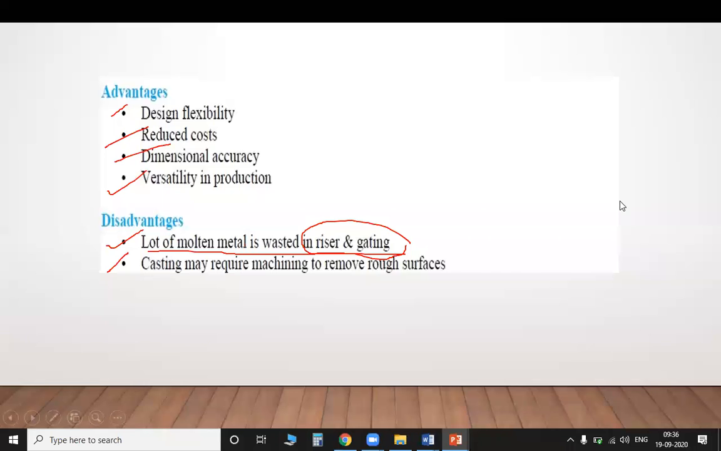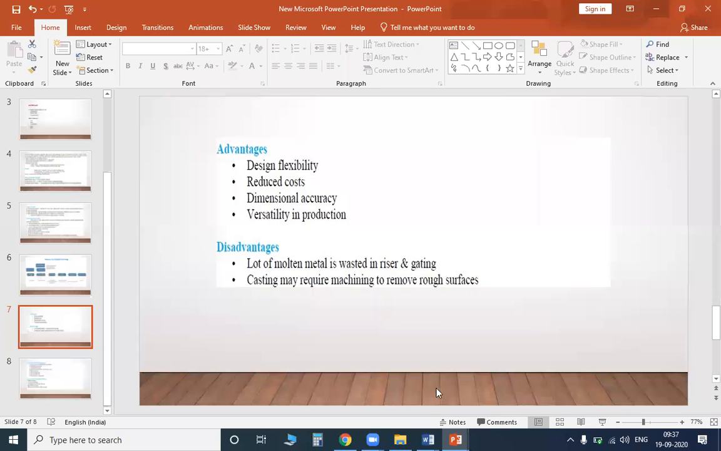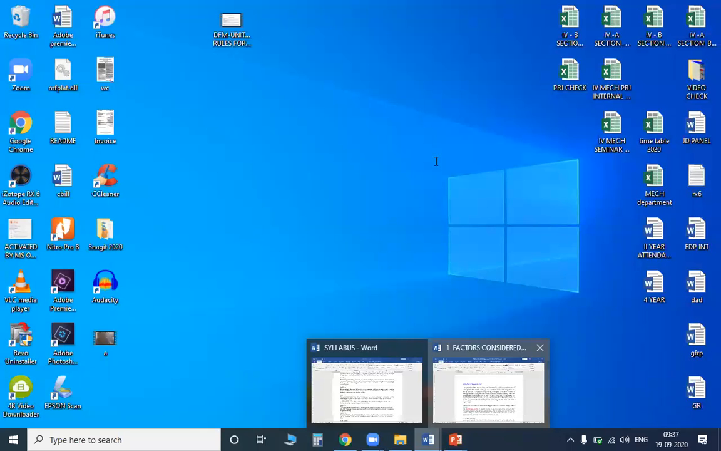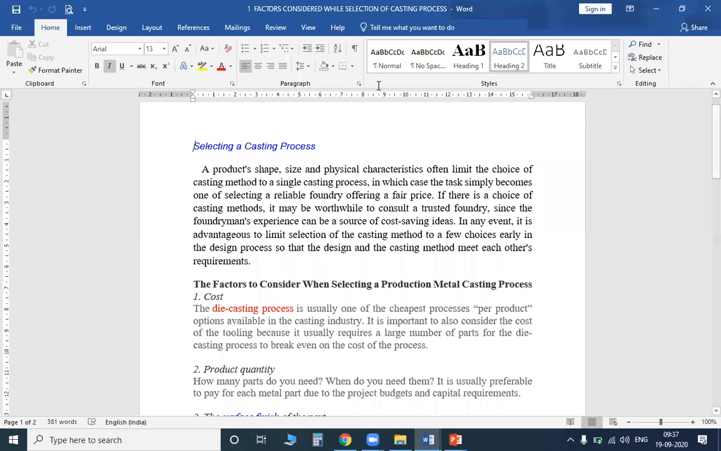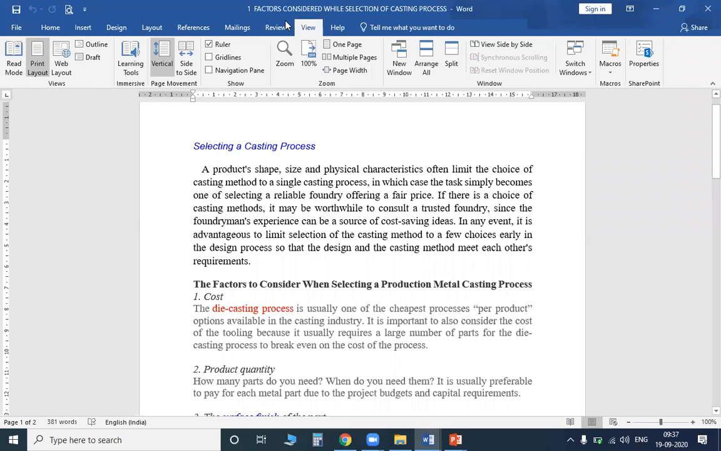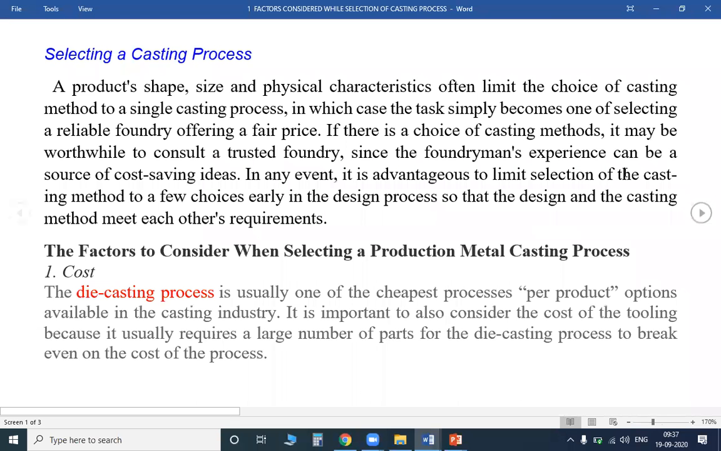Clear? So the next one, we will see what are the factors considered in sand casting. How the selection of a casting process is done. This point explains which type of casting process is to be selected, and how it is selected for different types of materials.